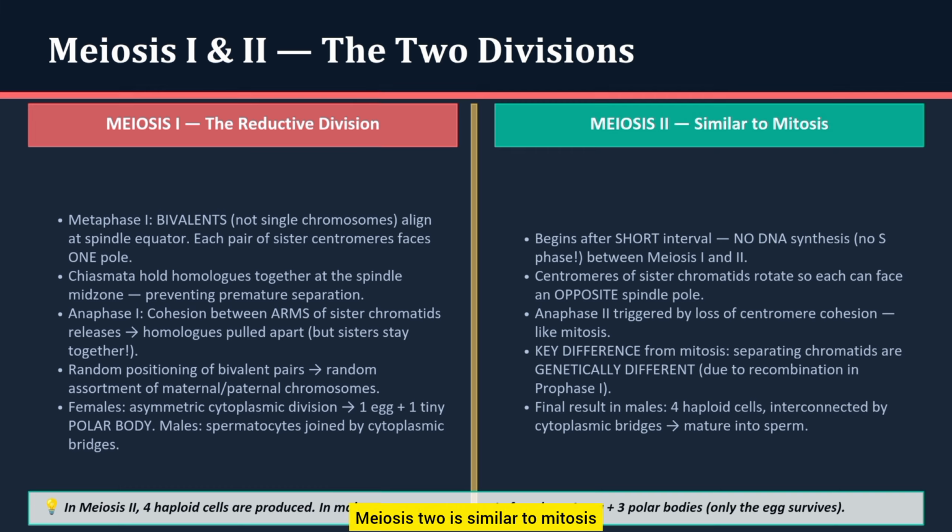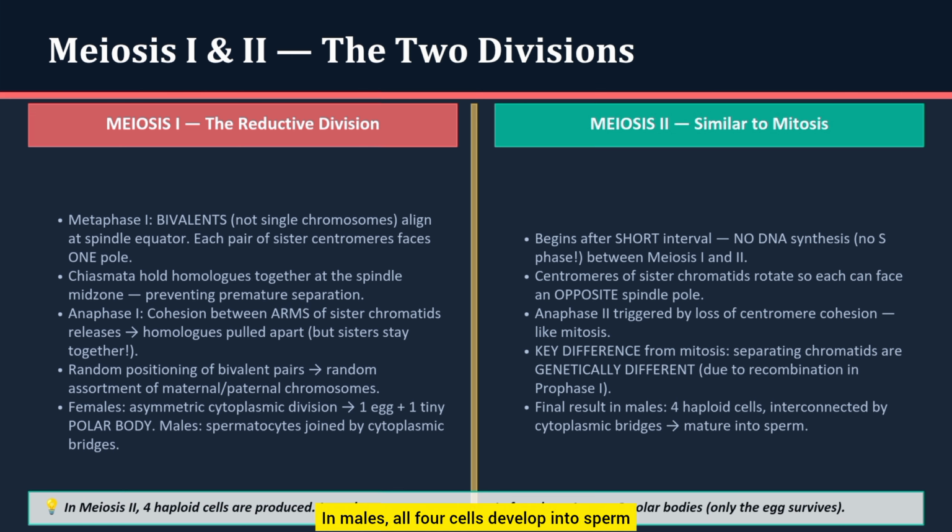Meiosis 2 is similar to mitosis, where the sister chromatids finally separate. The centromeres divide, and chromatids move to opposite poles, resulting in 4 haploid cells. However, unlike mitosis, these cells are genetically different due to the earlier crossing over and independent assortment.